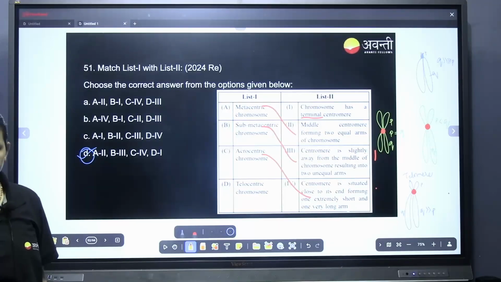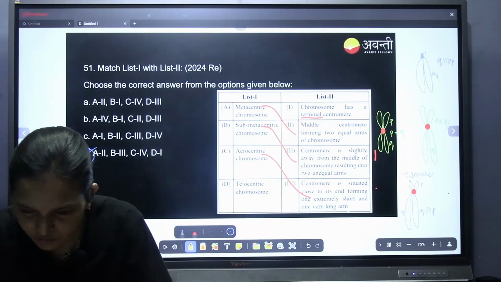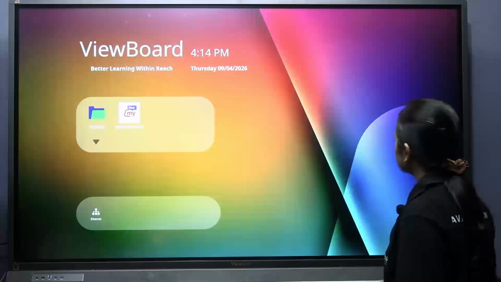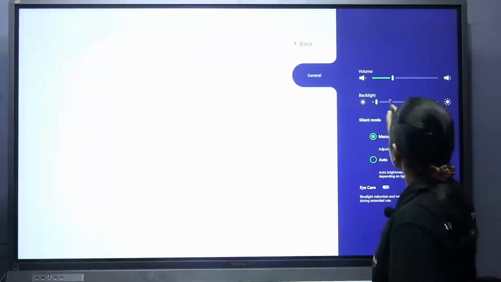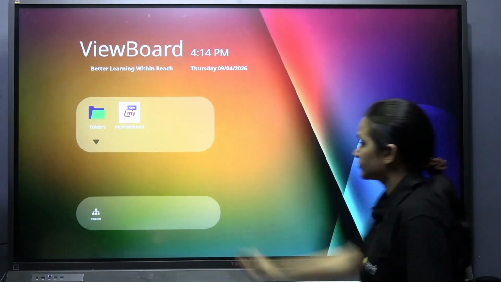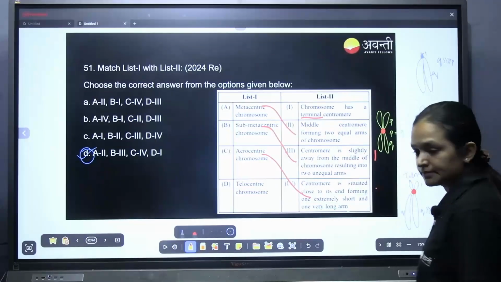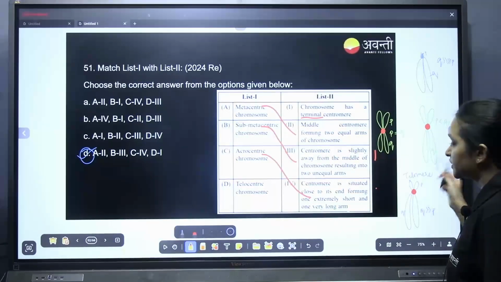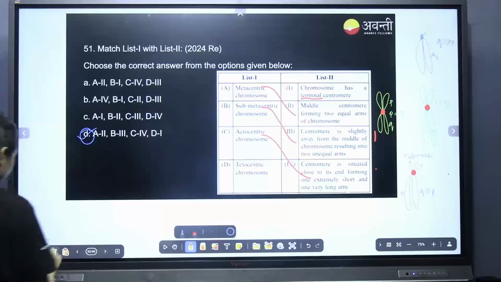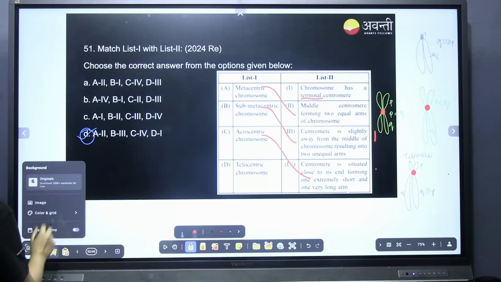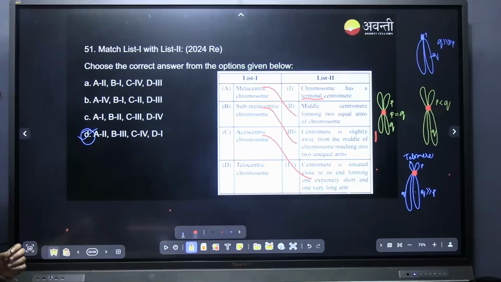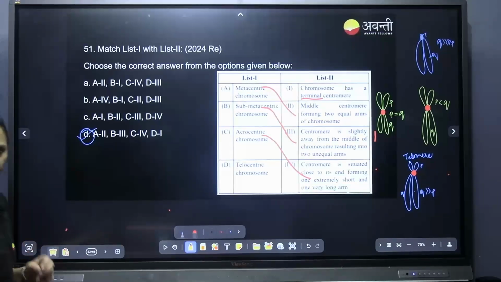Any doubts? This is still not visible correctly. Wait 1 second. This part is not visible correctly, right? No, fine, it's fine.